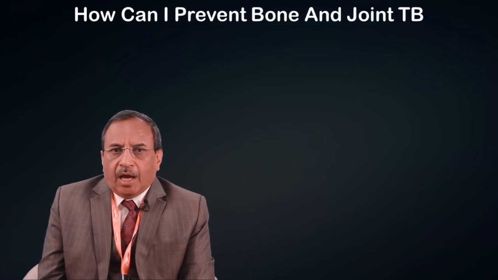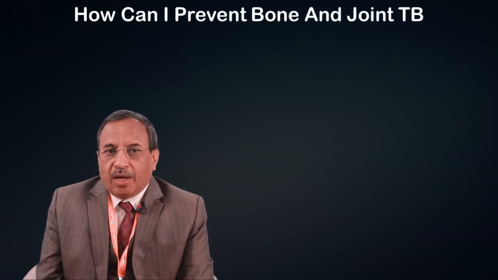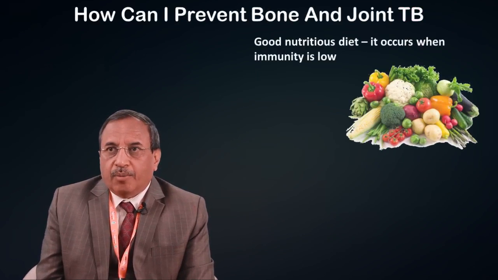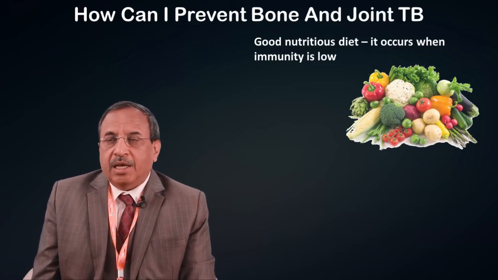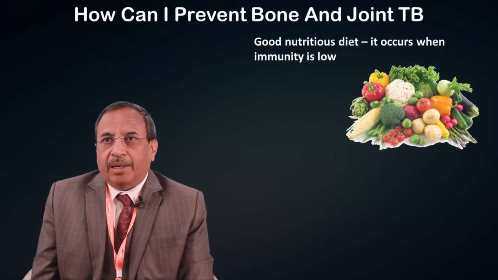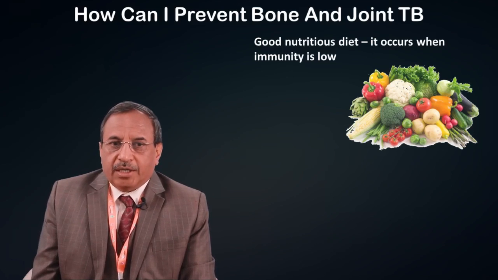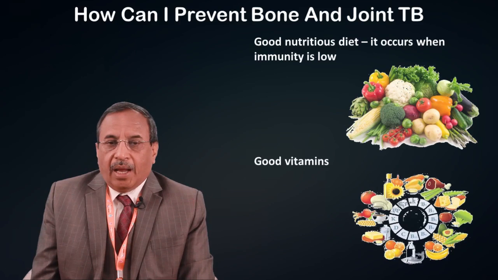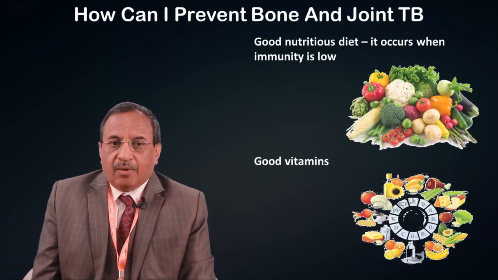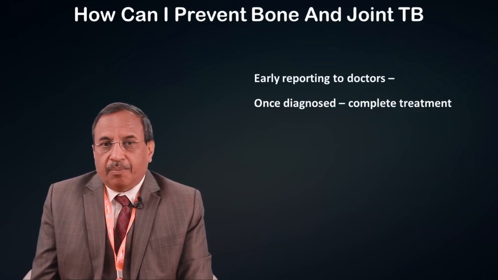Now, how can I prevent the occurrence of bone and joint TB? I think the best way is to have a good nutritious diet, so that your body resistance remains very good. Whenever there is low body resistance, the dormant bacteria, mycobacterium, in the body start growing and multiplying, and the disease occurs. So, it is important to get a good nutritious balanced diet to maintain immunity, take good vitamins and good exercise, and once early symptoms occur, report to the doctor, so that if diagnosed, a complete treatment can be given.